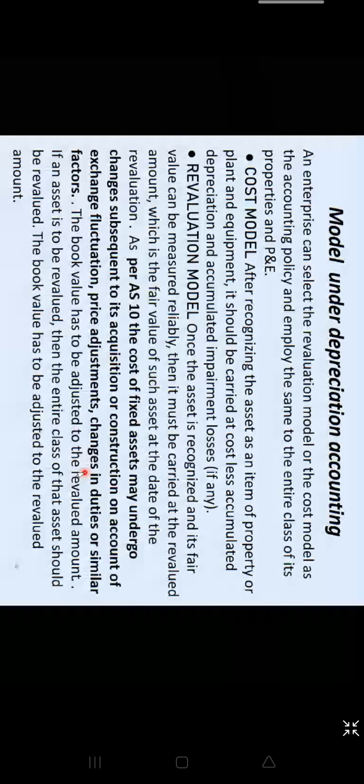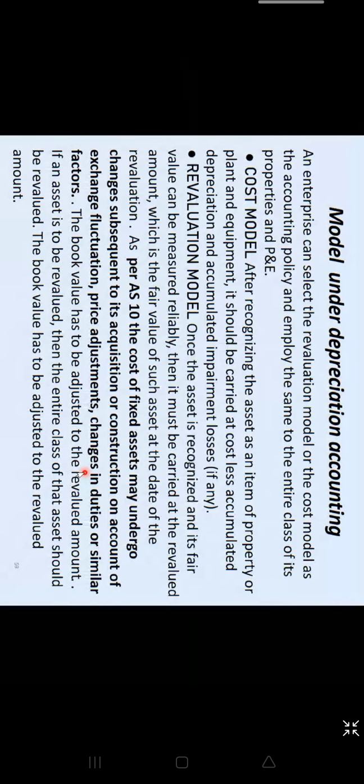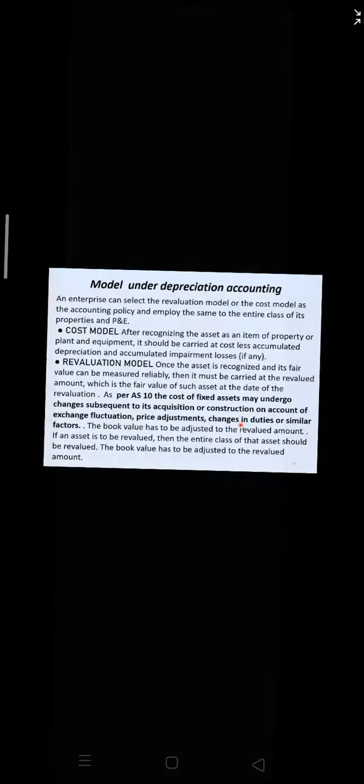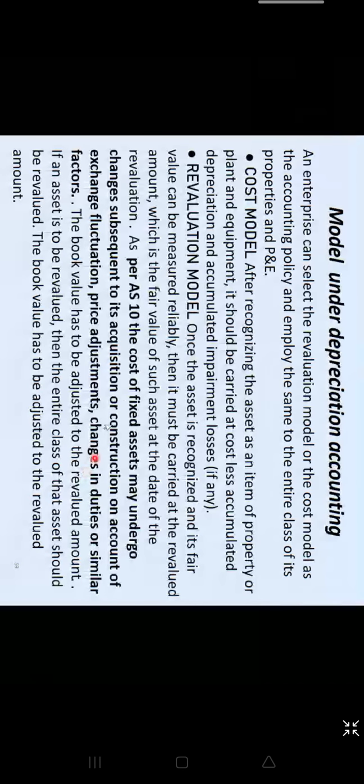No, it's different. This is under AS10, that every year you have depreciation; change of method is slightly different, वो अलग है. This is regarding कि every year you have to value your asset. At the end of the year, you have to put the fair value of the asset, and if your revalued price is more or less than your book value, then how to incorporate that thing. That is your revaluation model.